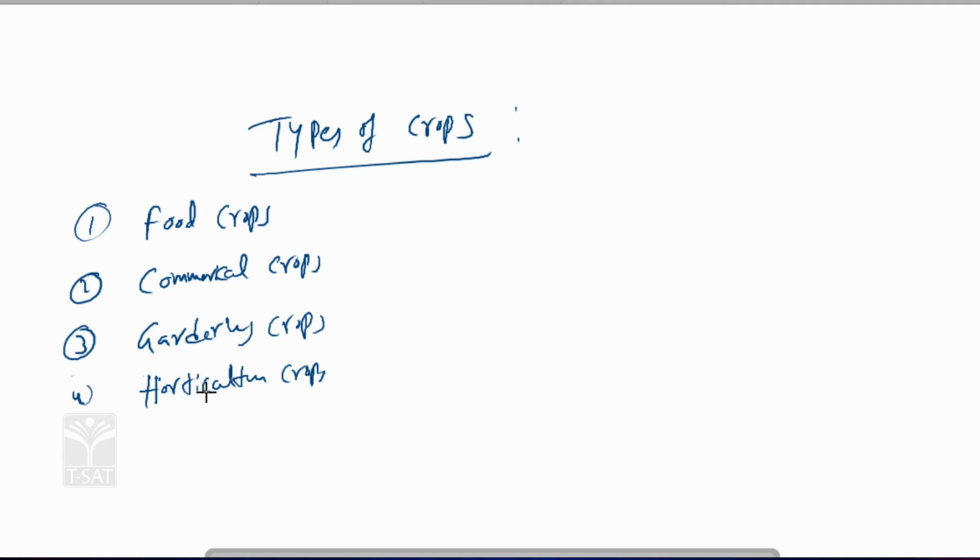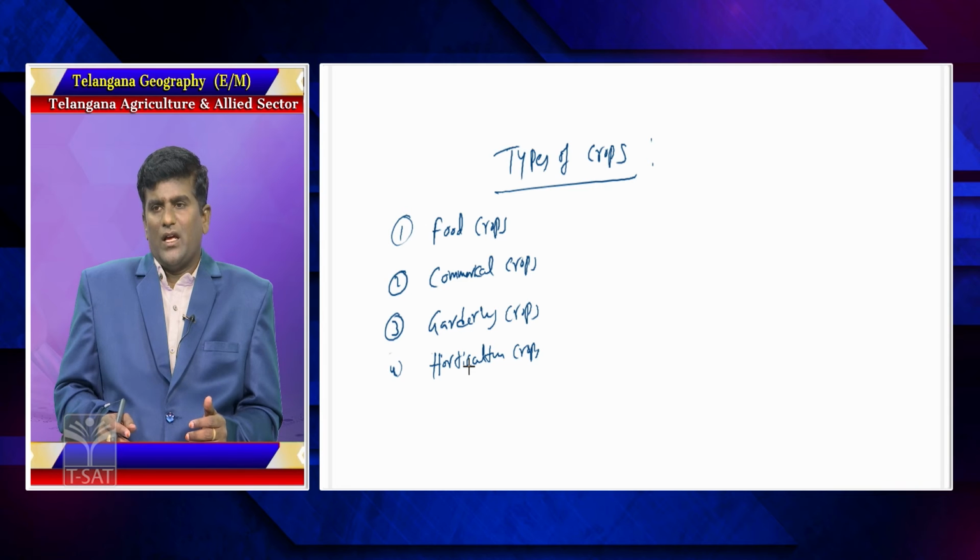Fourth one is horticulture crops. What are food crops? Food crops are the major cultivation in Telangana as well as India.